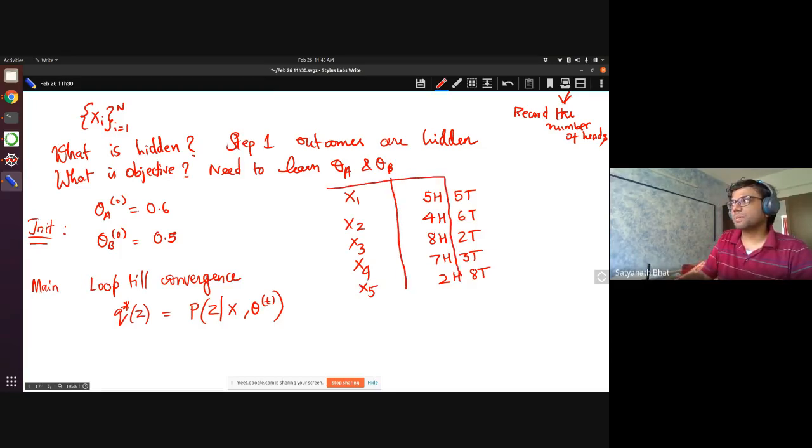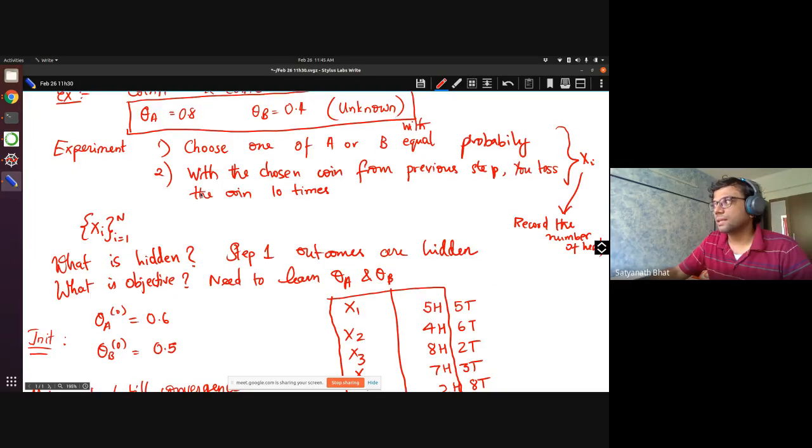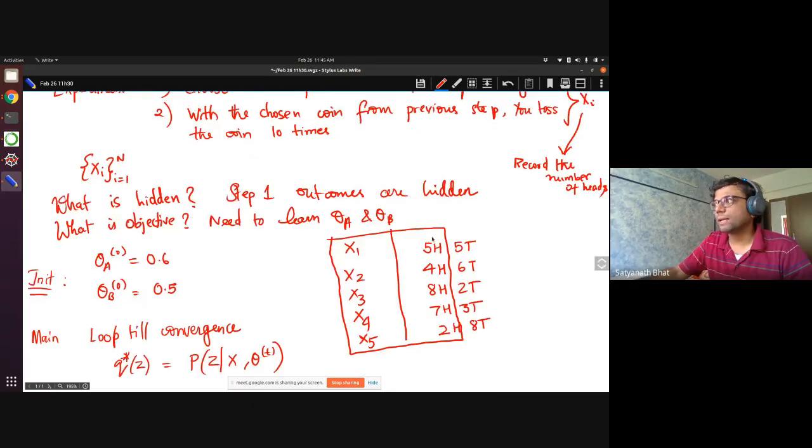What we see is that we are only storing the heads. The number of tails is nothing but 10 minus the heads, because I said there are totally 10 tosses. Remember, I can get the number of tails by doing 10 minus 5. So that is where I get this.